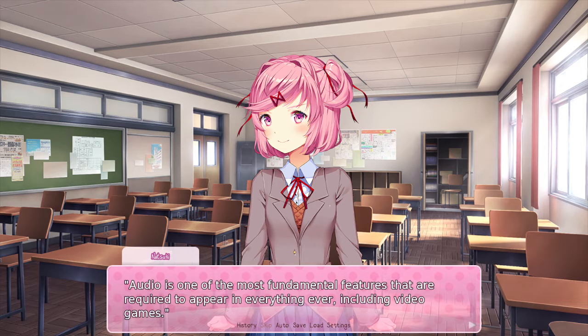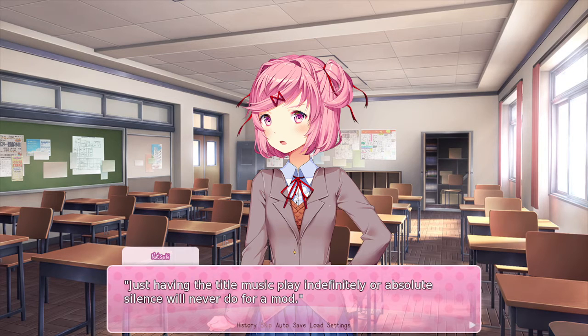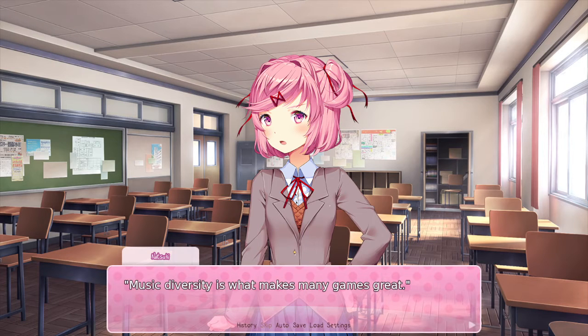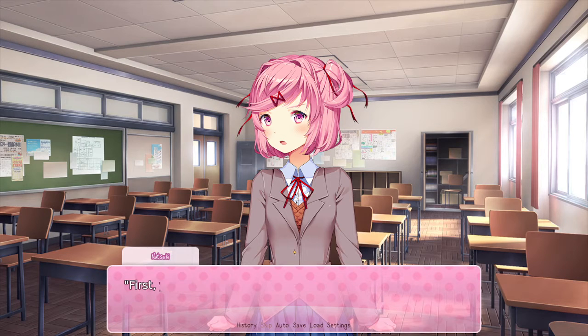Audio is one of the most fundamental features that are required to appear in everything ever, including video games. Not true, but okay. Just having the title music play indefinitely or absolute silence will never do for a mod. Yeah, that would suck, honestly. Music diversity is what makes many games great. Let's get started. First, you must start from scratch.